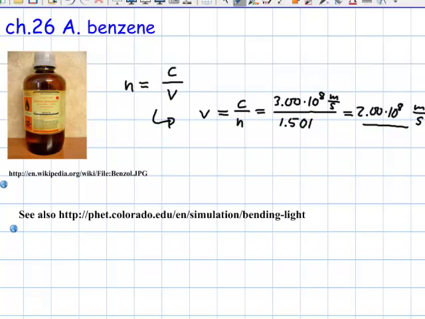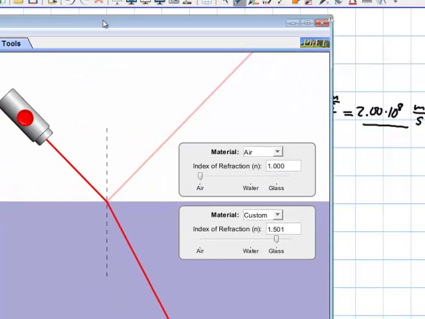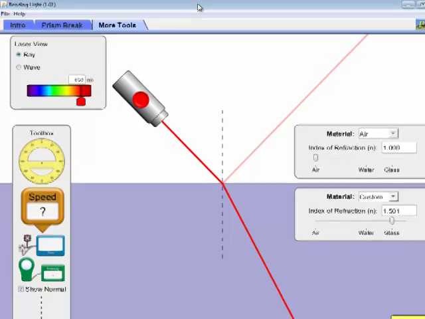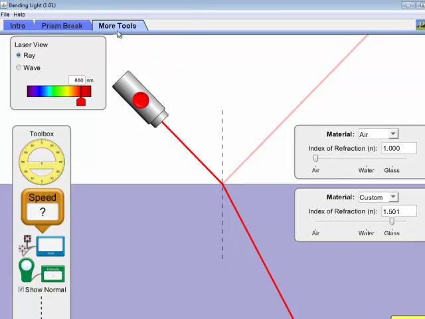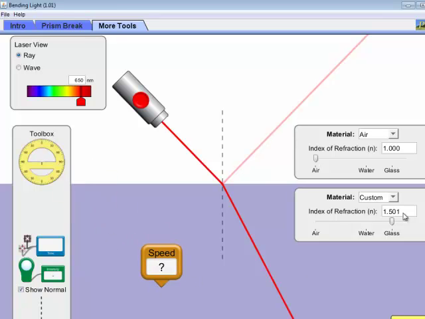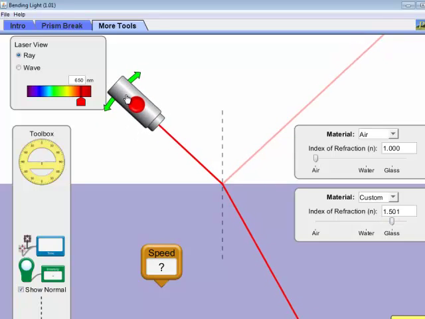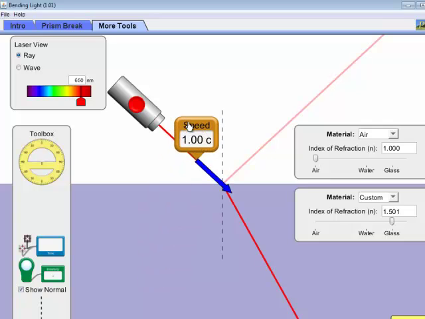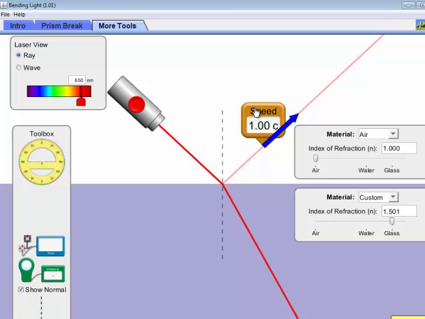And I also have the applet available. This is the bending light applet. In this case I clicked on more tools because you have a speedometer. I don't know how such a speedometer would work for light rays, but here it is in the simulation. I put in the custom index of refraction for benzene, and then here I turn on the laser, and it measures 1c here, and 1c on the reflected one.